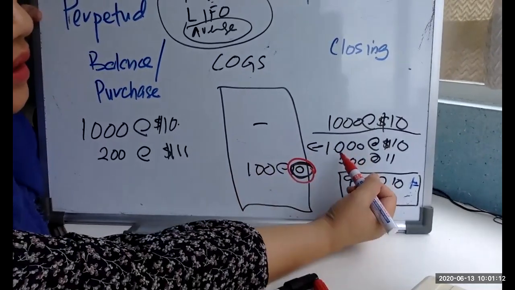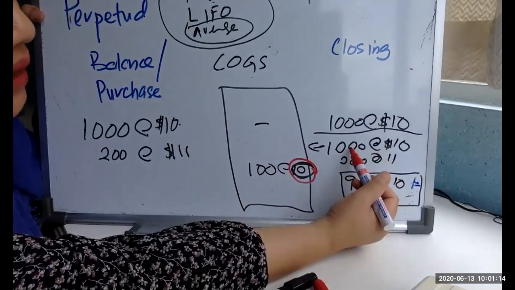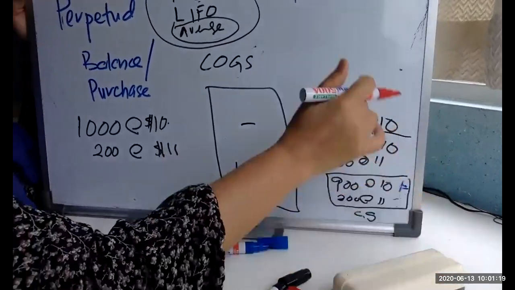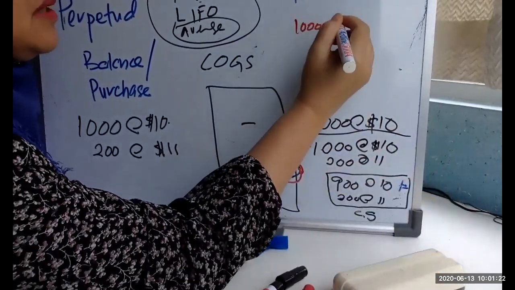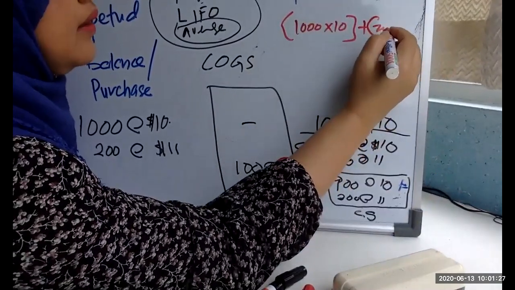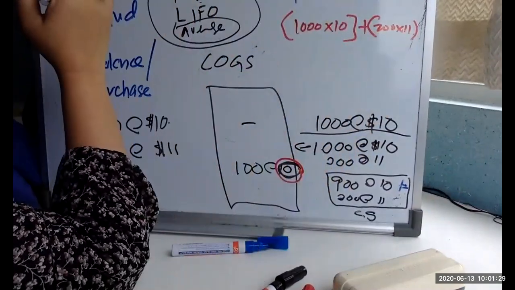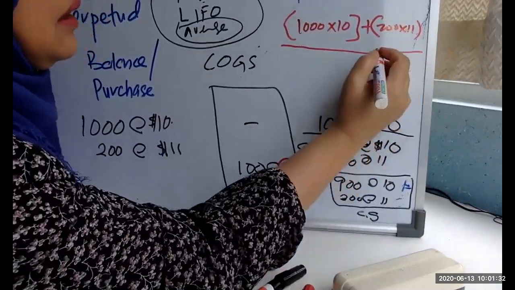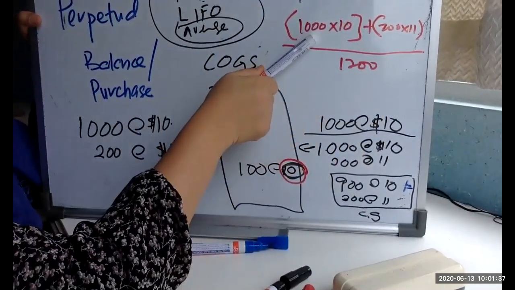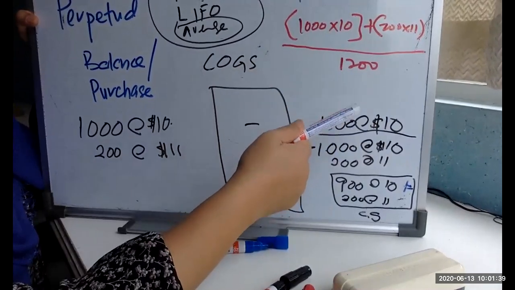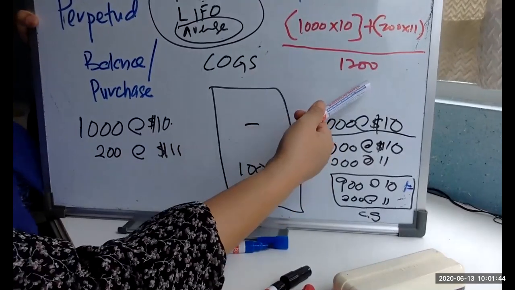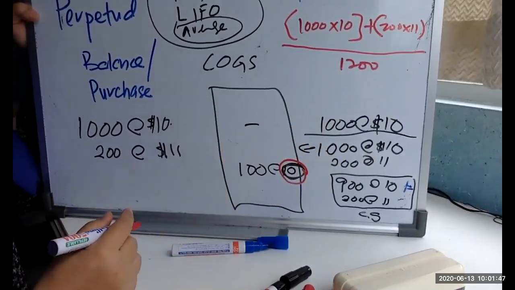You compute it from here: 1,000 times 10 ringgit plus 200 times 11, divided by 1,200 units. Why 1,200? Here 1,000, here 200. So in order to get the average cost of the goods, you divide by 1,200 units. For that you should get a certain amount.